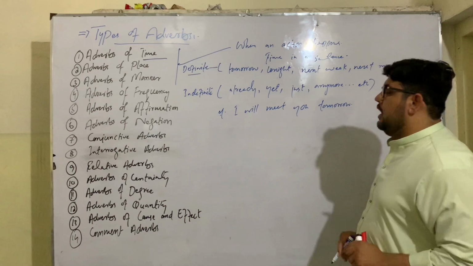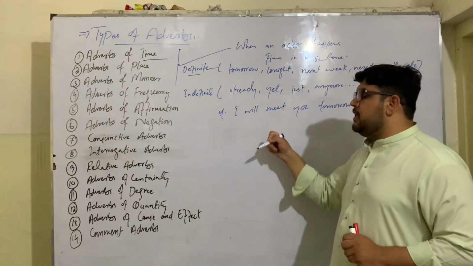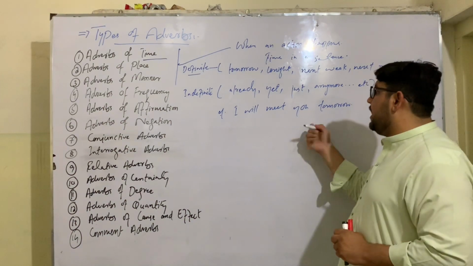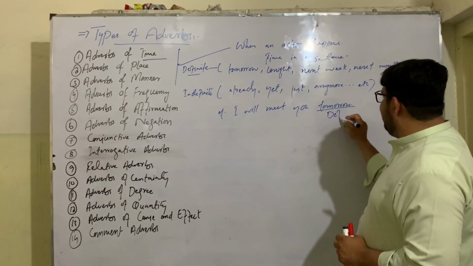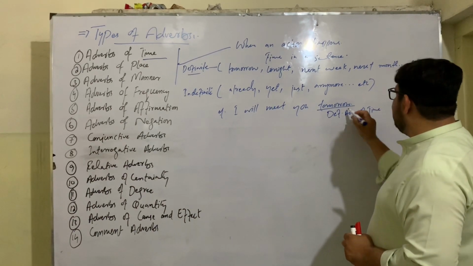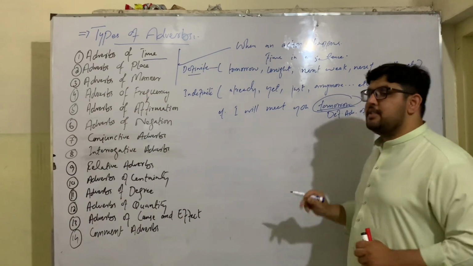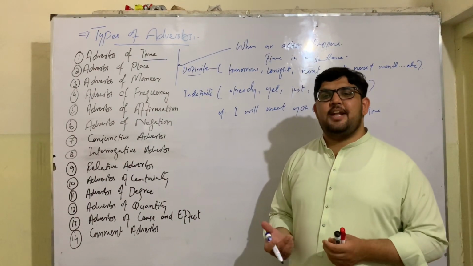So here it shows that when an action happens, it means that I'll meet tomorrow. So this tomorrow is a definite adverb of time because the time is exact, the time is specified. So when the time is specified, that is a definite adverb of time.